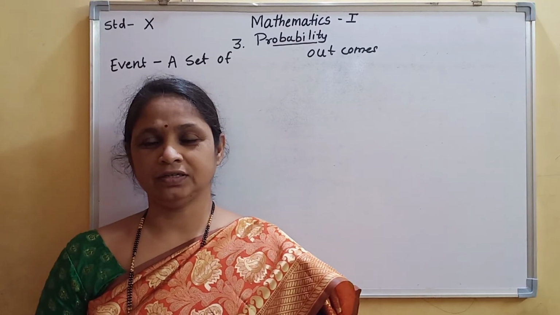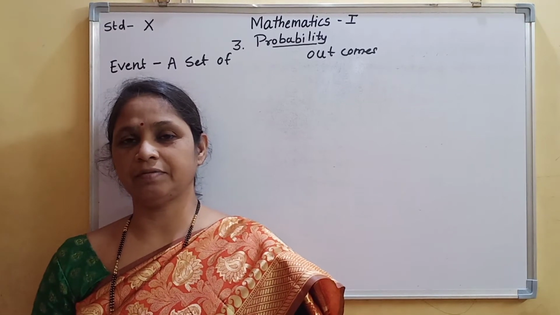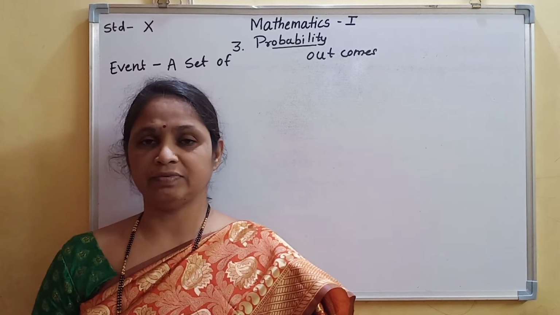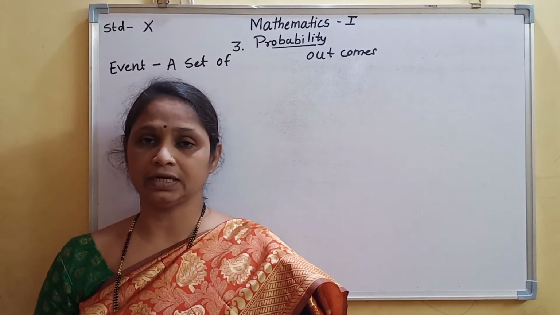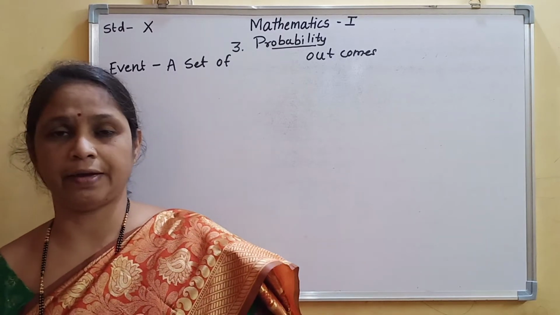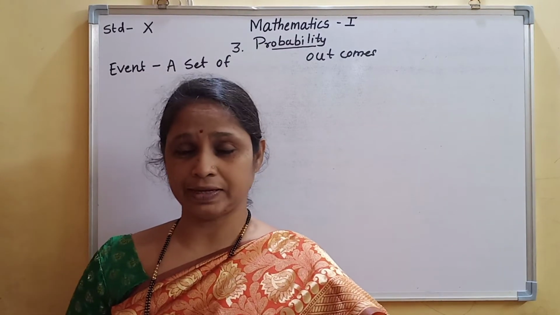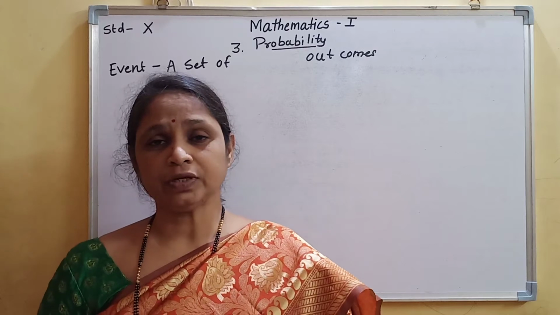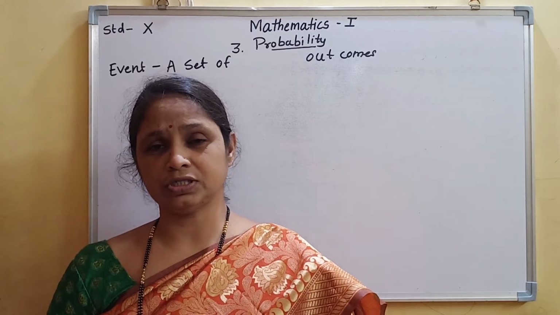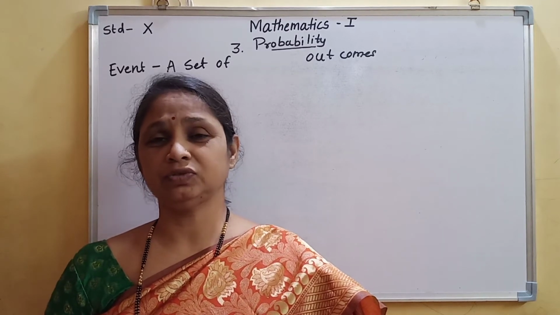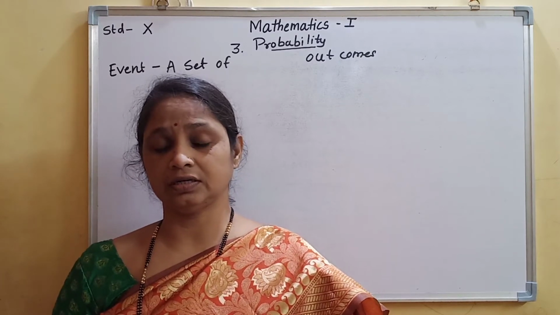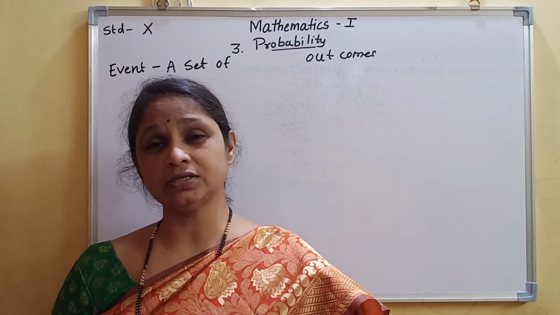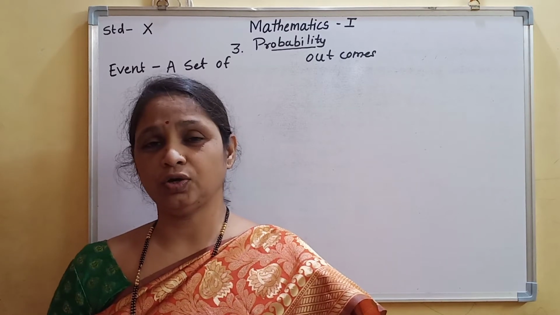Hello everyone. In the previous lecture we studied random experiments, outcomes, equally likely outcomes and the sample space. Now in this lecture we are going to study the event. Suppose two coins are tossed, and you have to find the condition to get at least two tails.